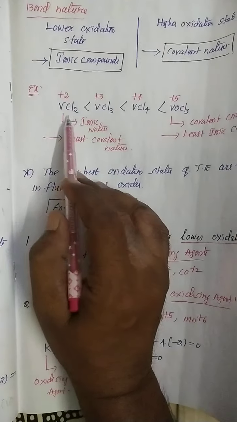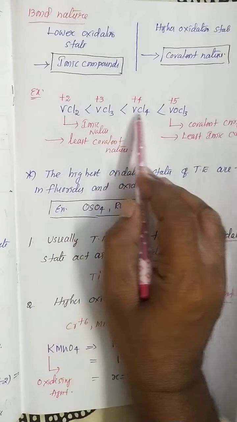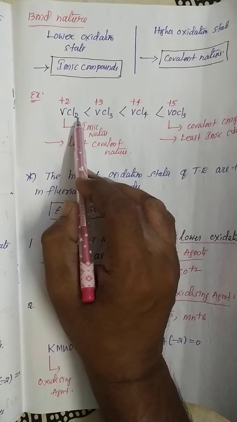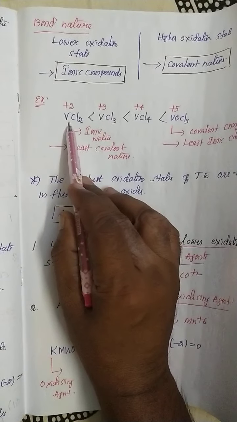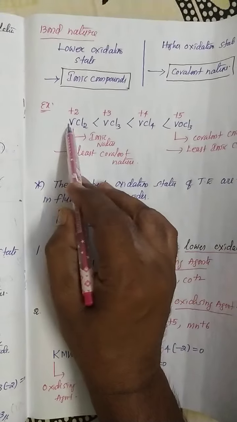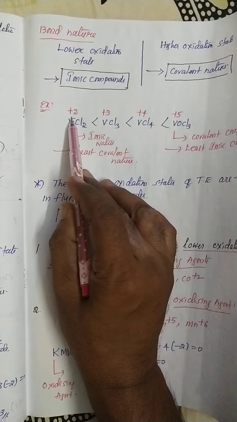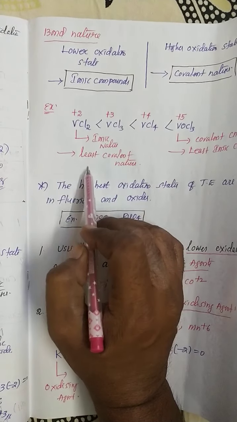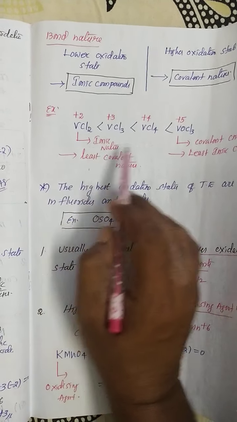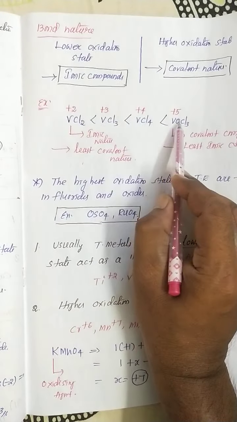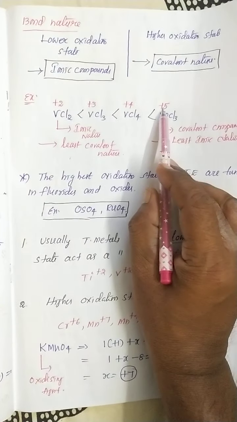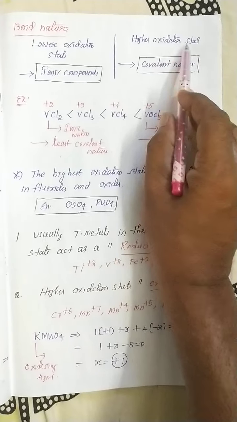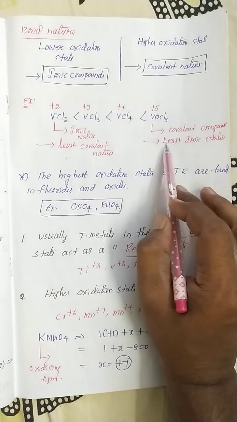Now see here: VCl2, VCl3, VCl4, VOCl3. VCl2 is vanadium dichloride, with the same element, vanadium, in the +2 oxidation state. It means a lower oxidation state, so it is ionic in nature. And here VOCl3 has the +5 oxidation state, which means a higher oxidation state, so it is a covalent compound in nature.